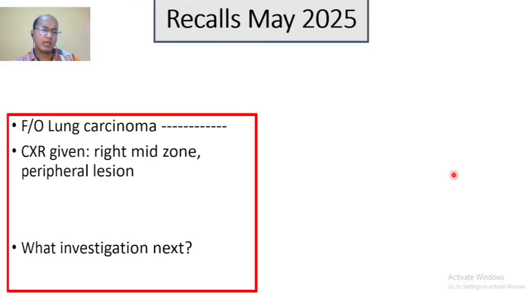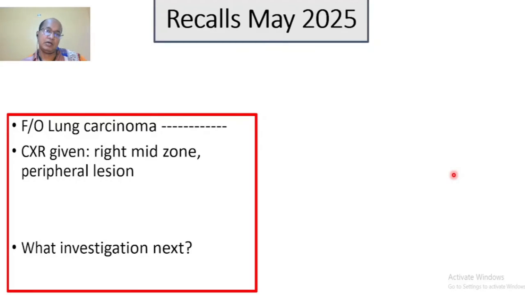Another one, a little bit tricky question it is. Clinical features of lung carcinoma given are chest pain, cough with sputum production, anorexia, and most importantly, there is clubbing. Older patient, clubbing, chest pain, and hemoptysis.